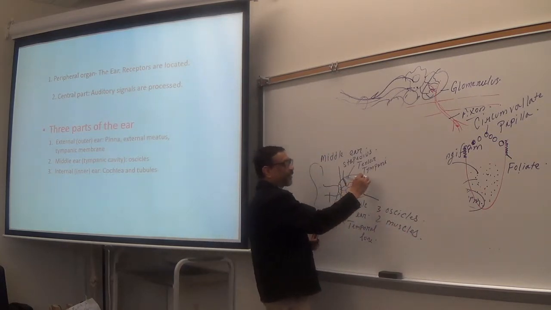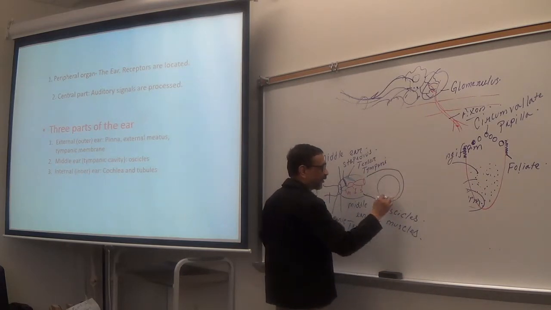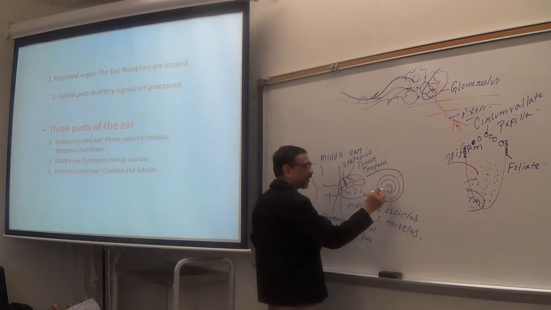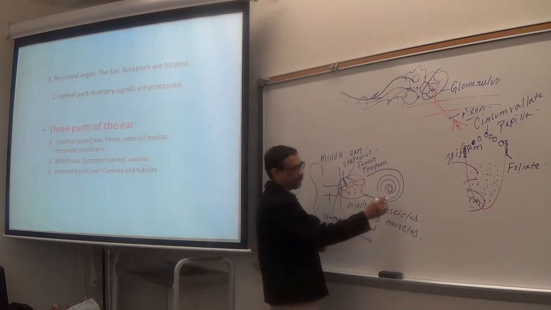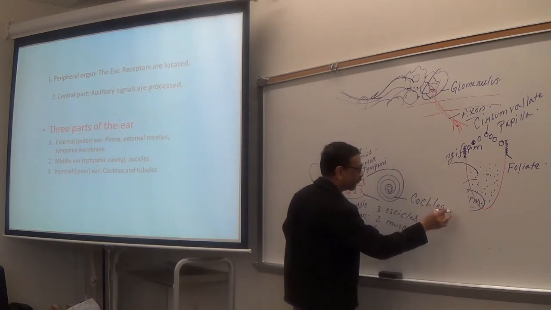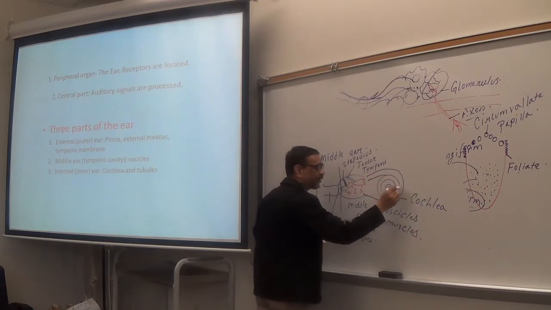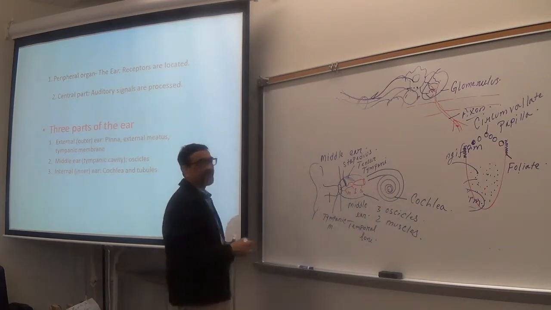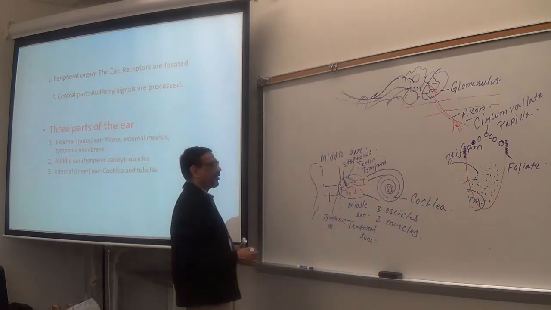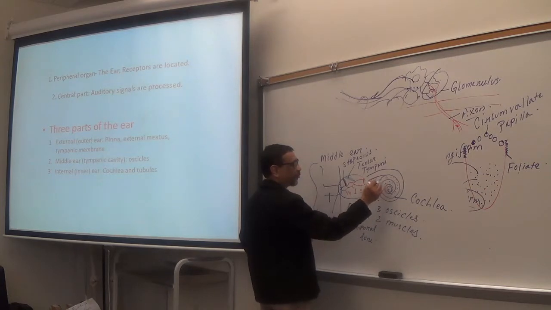Then the last part is inner ear. In the inner ear, you have a very important structure that is called the cochlea. Cochlea is a coiled tube-like structure. It looks like a snail filled with fluid. So inside the cochlea you have fluid.